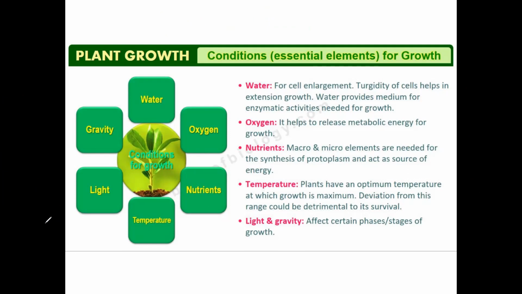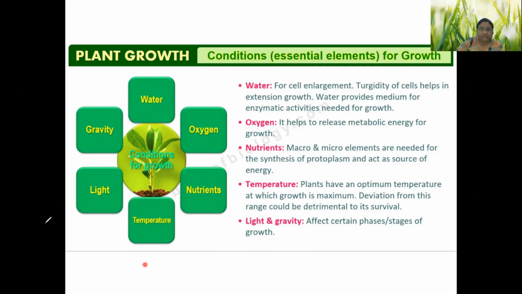We will look ahead into the next parameter, that is temperature. So plants always require an optimum temperature for their growth. And obviously, if it is deviating 1 or 2 degrees, it doesn't matter. But if it is deviating much, it is problematic. And plants have their own, what I can say, choice of temperature.